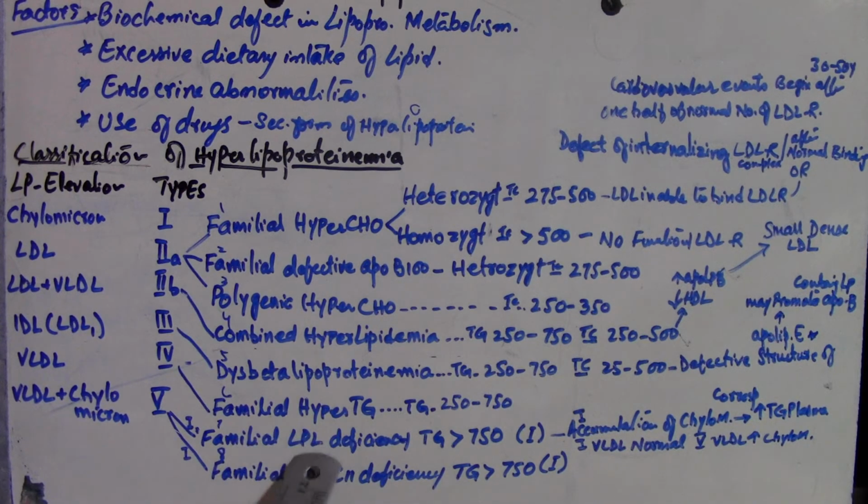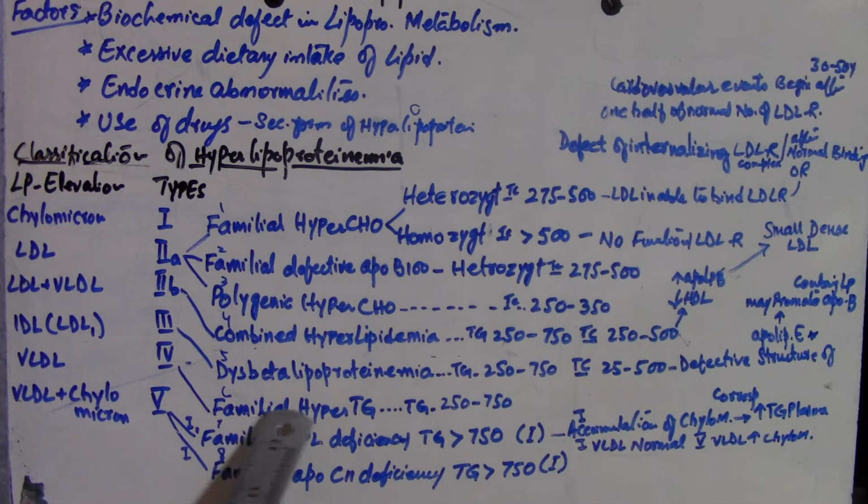In familial LPL deficiency, the apolipoprotein C2 may be normal, or not deficient, but in the other condition it is particularly due to the deficiency of apolipoprotein C2, right? Now the last one, type 4, in which the VLDL level is increased,